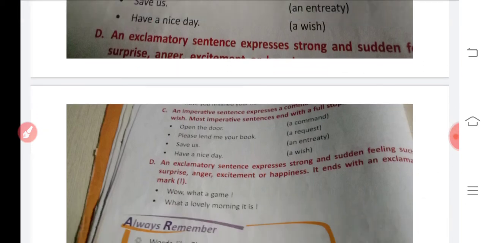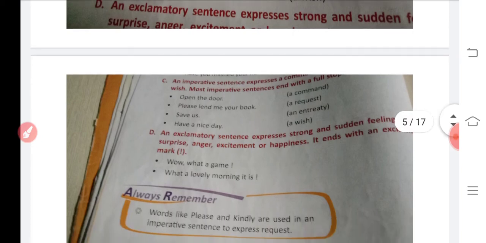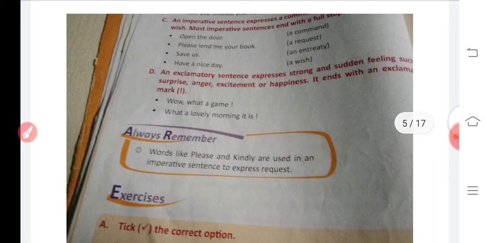The fourth one is called the exclamatory sentence. Exclamatory sentences express strong and sudden feelings such as surprise, anger, excitement, or happiness. Like: Wow, what a game! What a lovely morning it is! What a pleasant day! What a wonderful flower! Such expressions showing excitement are called exclamatory sentences.